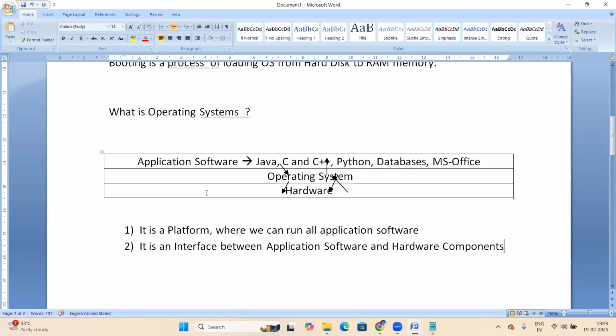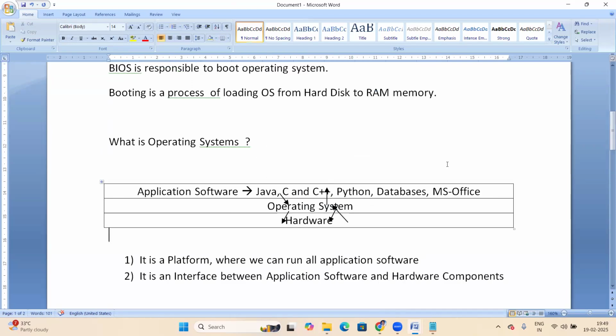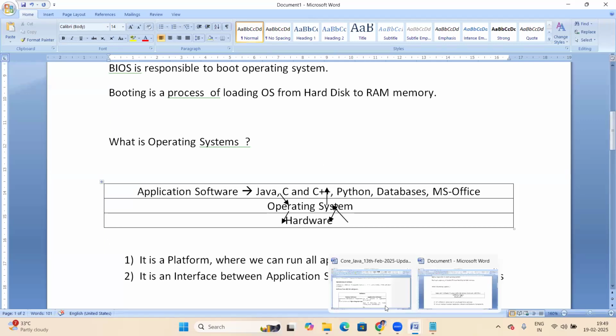I have prepared the same topic in a document. Let me show it in the document. Today's topic.